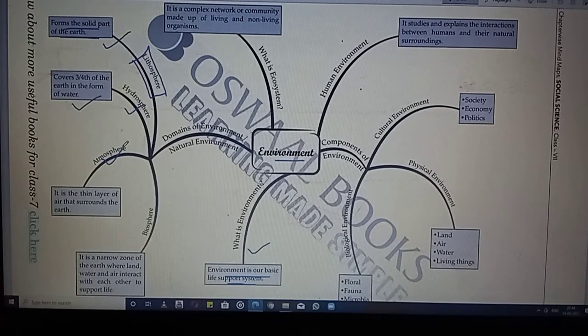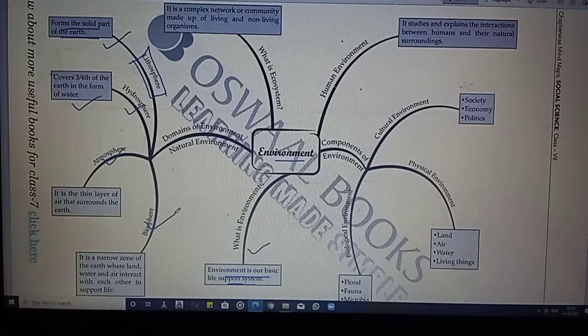Apart from atmosphere, the next sphere which we are having, the biosphere. Biosphere is nothing but it is a combination of all the three spheres, the lithosphere and hydrosphere and the atmosphere. Wherever all the three meet, that is known as your biosphere. It is the narrow zone of the earth, means the area of the earth where land, water and air interact with each other to support life.